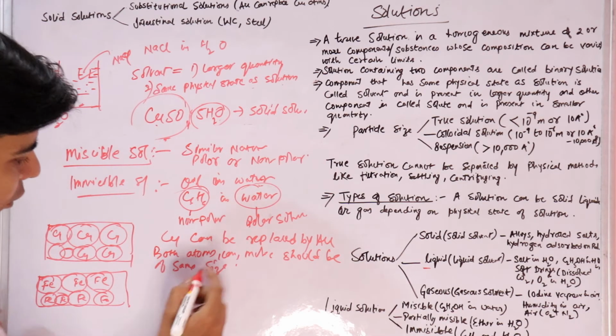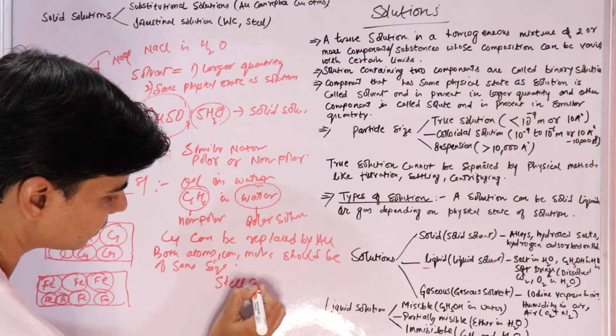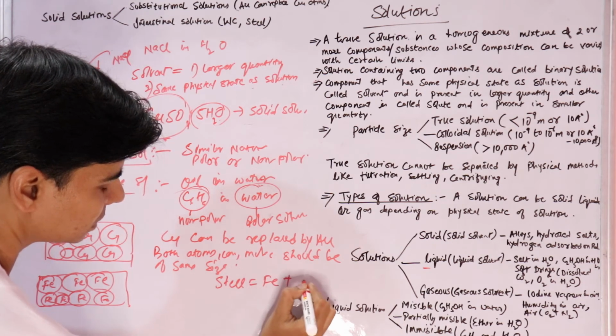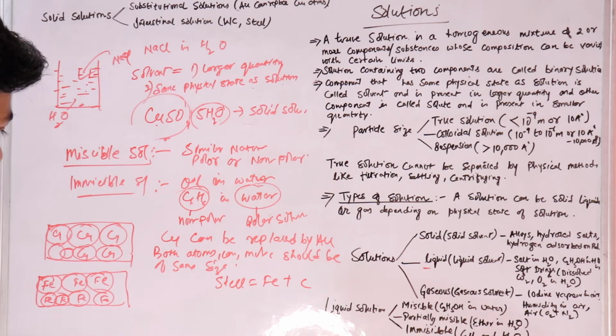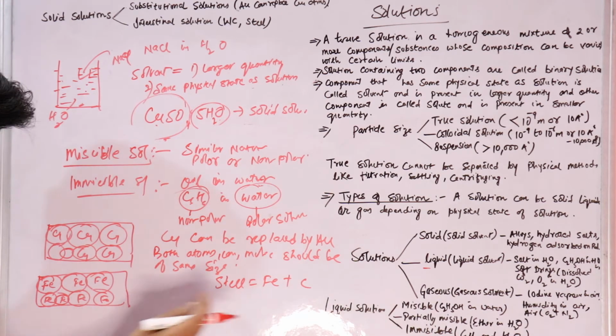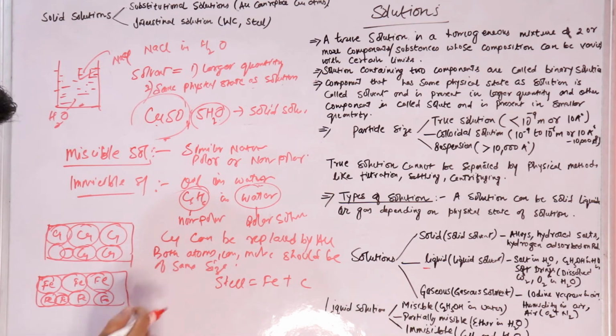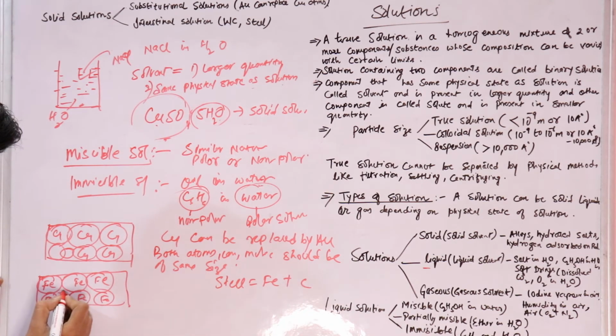Now when we form steel, we know that steel is formed from iron plus carbon, right? When carbon is added to iron to form steel, this carbon will occupy positions between these atoms. These are voids.